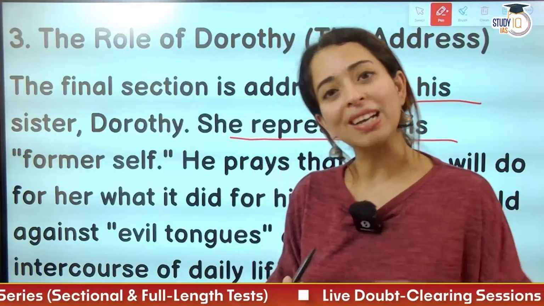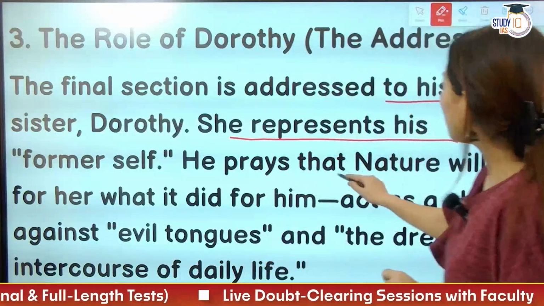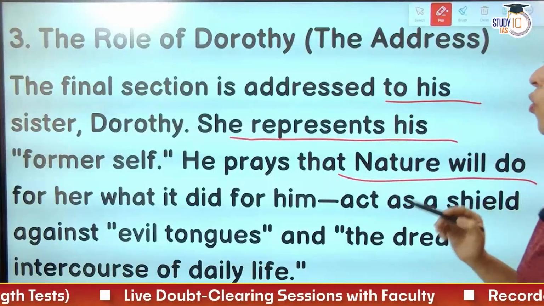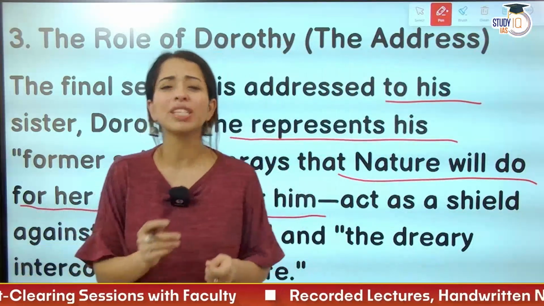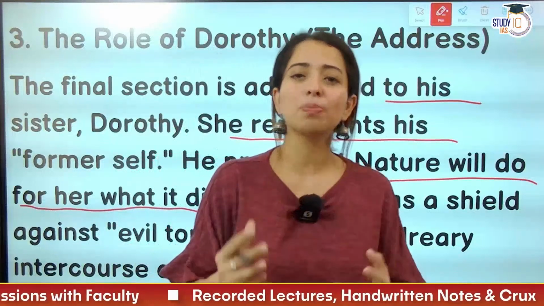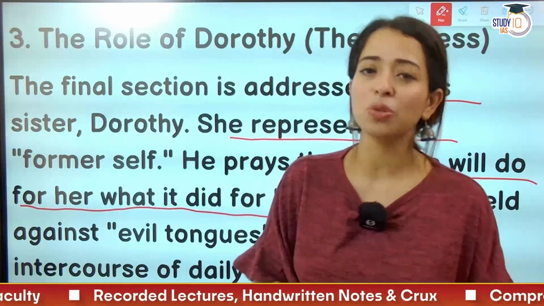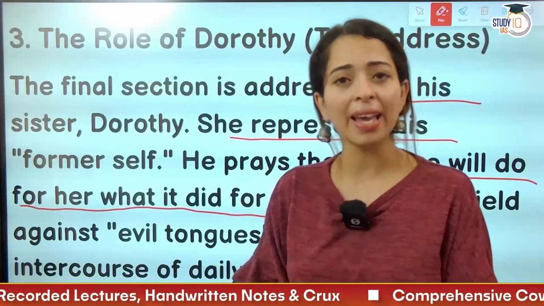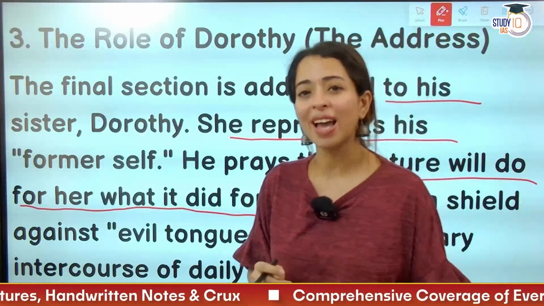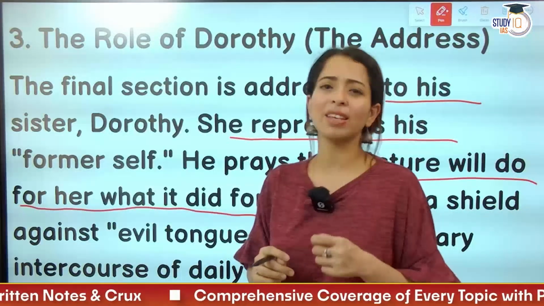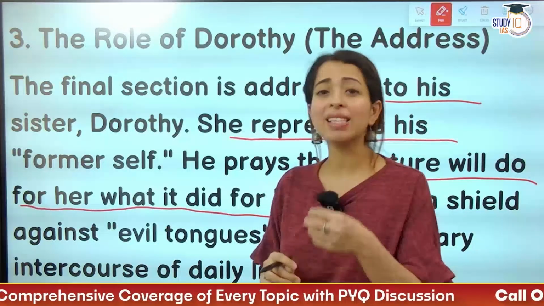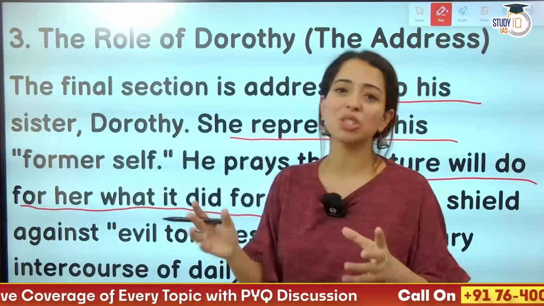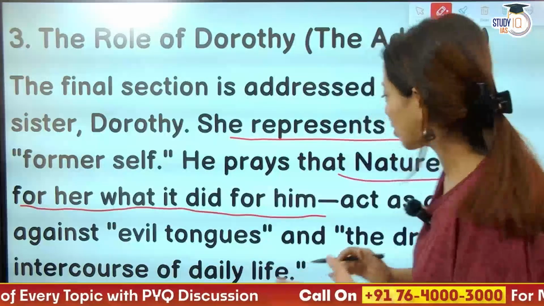So उसका जो younger self वो डॉरथी में देखता था, he prays that nature will do for her what it did for him. So उसको पता है the way he's so deeply rooted with this beautiful nature, the way he's attached to nature, जहाँ से nature ने उसको इतना सिखाया है, like a teacher, उसको soothe किया है, like a nurse, उसी तरह he wishes the same for Dorothy, that may nature do exactly the same things to Dorothy as much as it's done to Wordsworth.